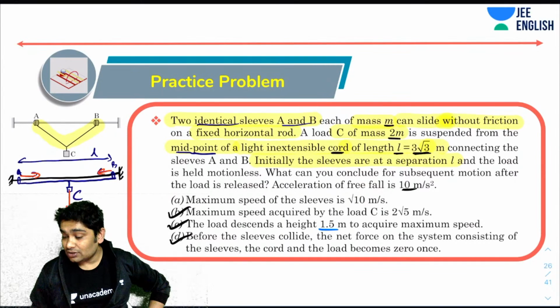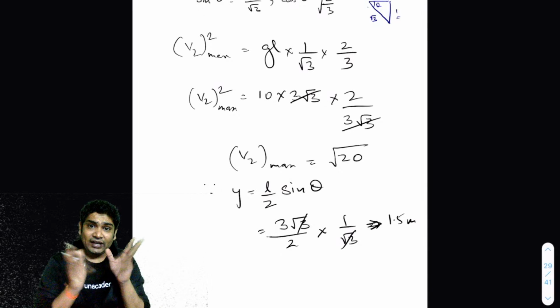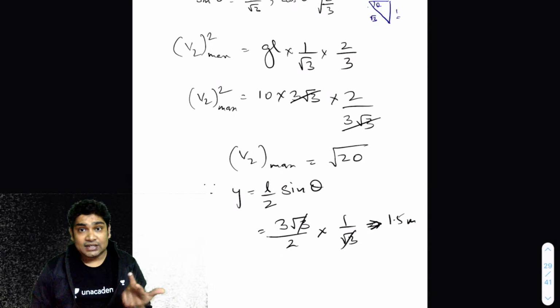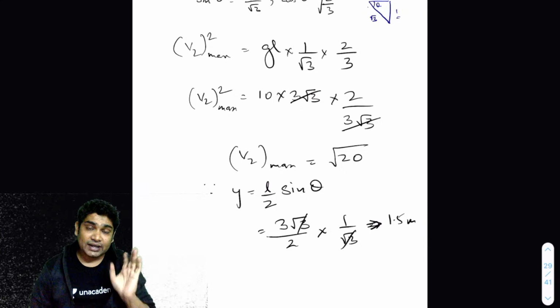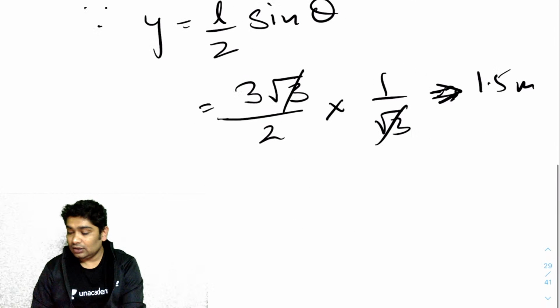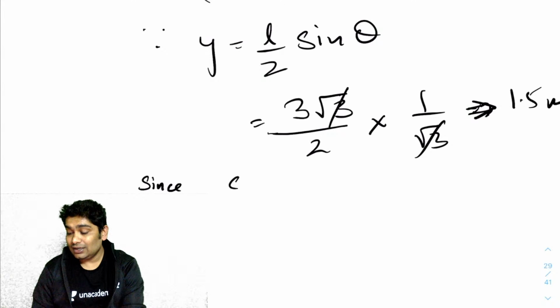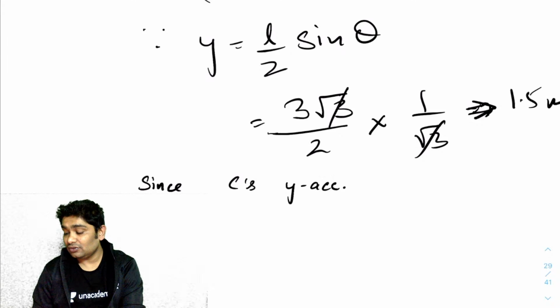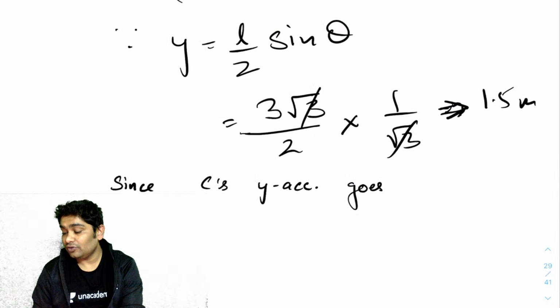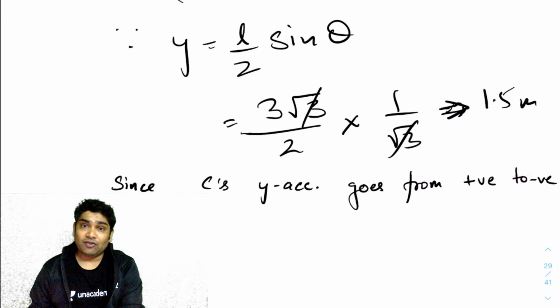Okay, think about it. See, A and B are always moving in x. Okay, so the acceleration of CM is only due to the acceleration of C. And as I said, since C's y acceleration goes from positive to negative, at one point it must be zero.